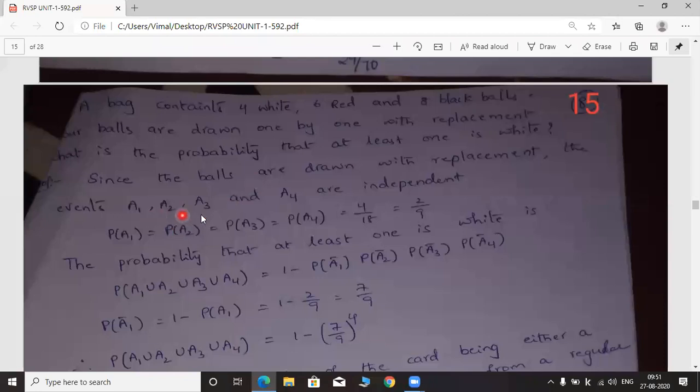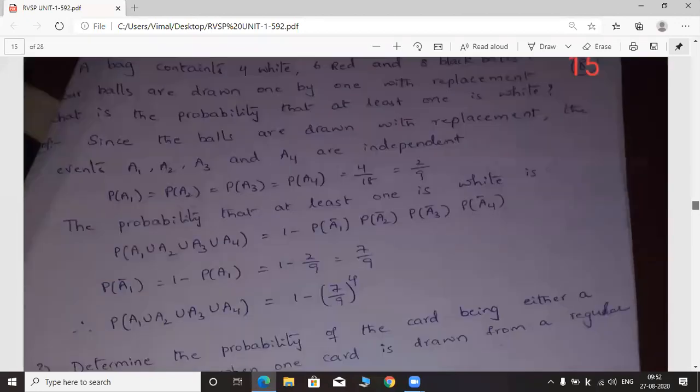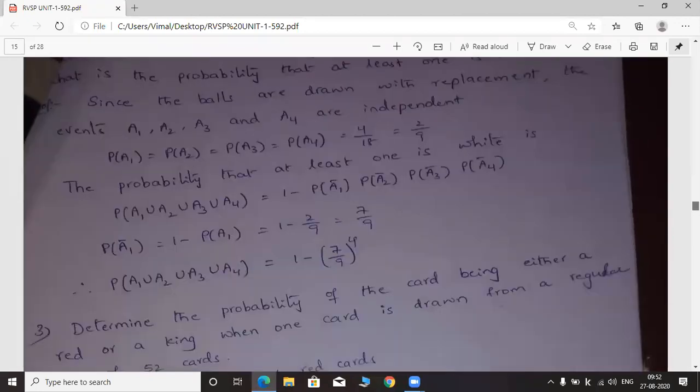So A1, A2, A3, A4, these four events are independent, and all are equally probable. So the value is 4 by 18, because there are 4 white balls in the bag and 18 balls in total. So 4C1 by 18C1, you will get 2 by 9. So I think you understood this problem.